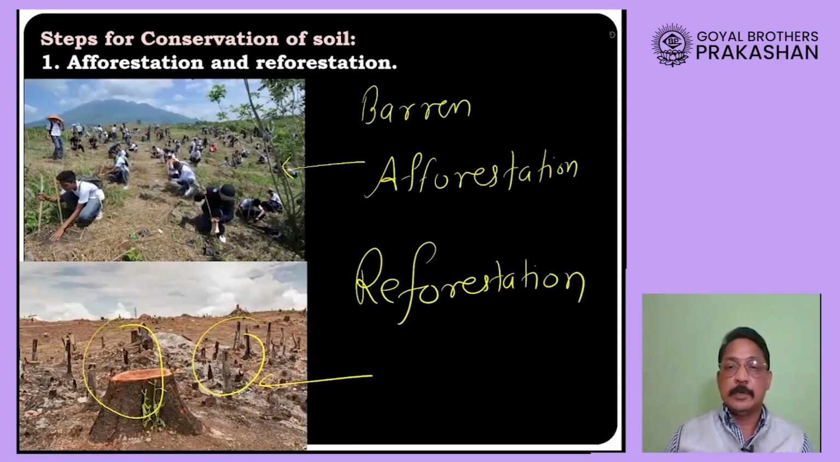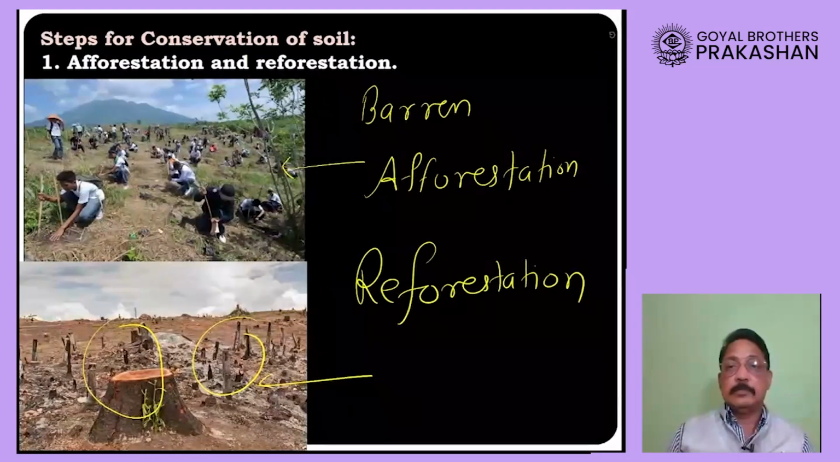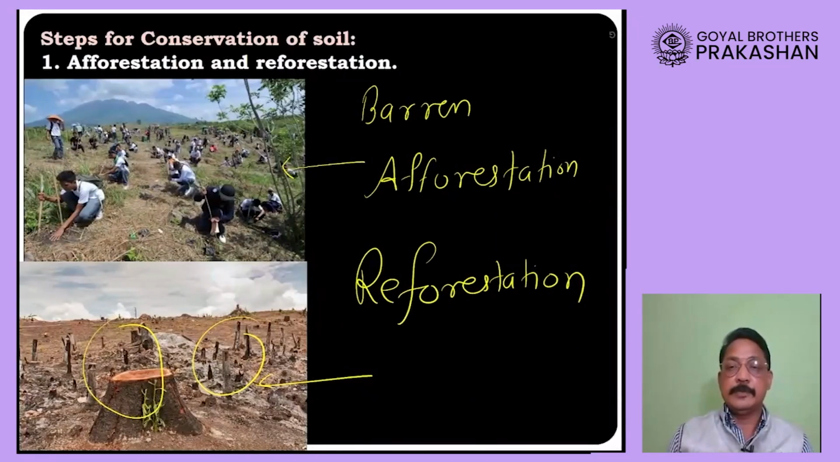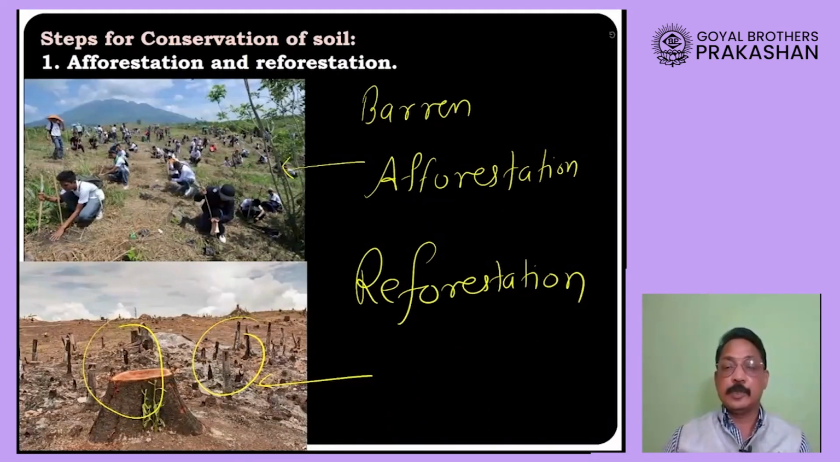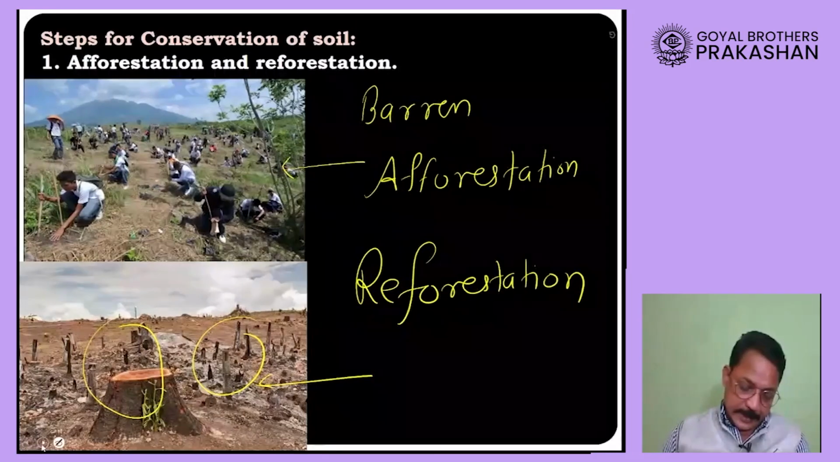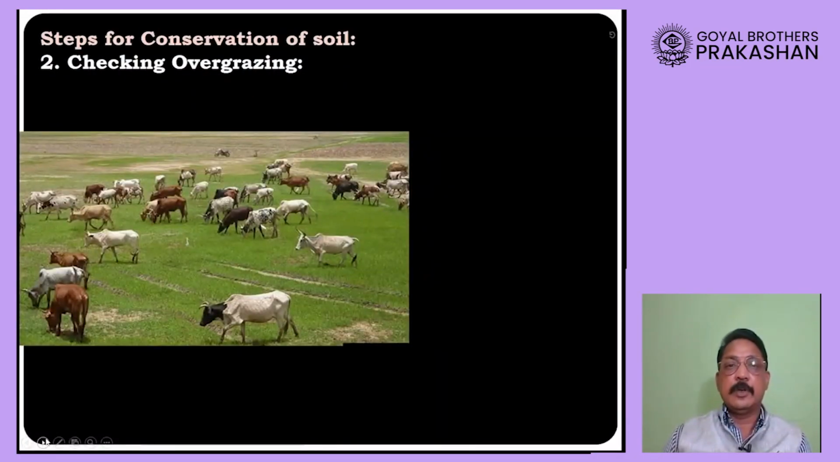We have already seen the more the number of trees, the more will be the rate of soil conservation, because trees will also produce leaves, they will produce fruits, flowers, which will ultimately fall on the soil, which will decay, and upon decaying, they will produce humus, which increases the soil fertility. Moreover, trees will also hold water, they will also hold soil, and this is how they will reduce the rate of soil erosion. The next step that can be taken for conservation of soil is to check overgrazing.